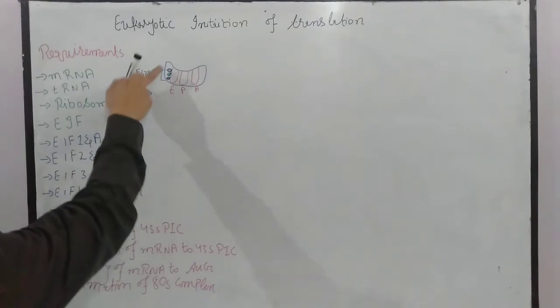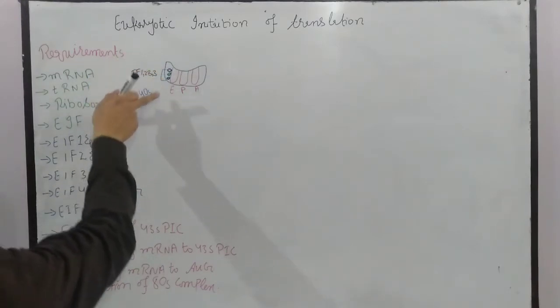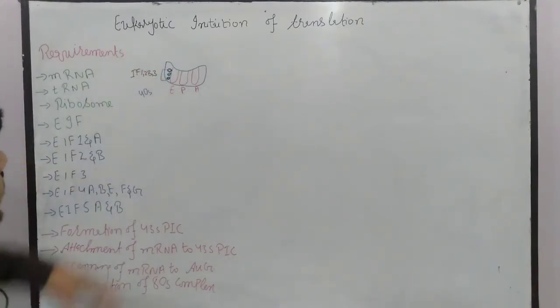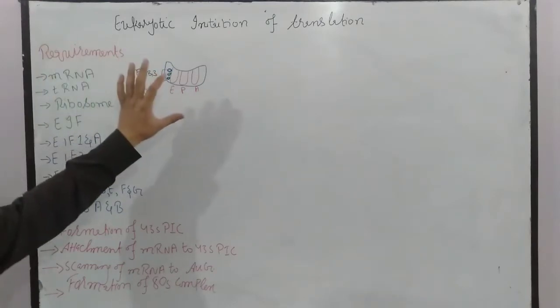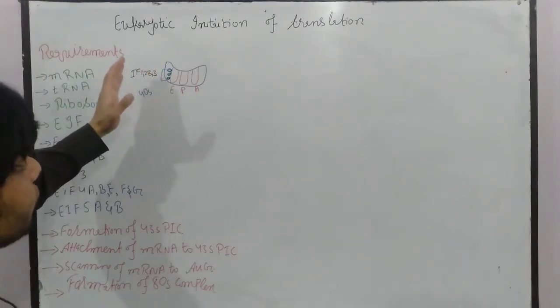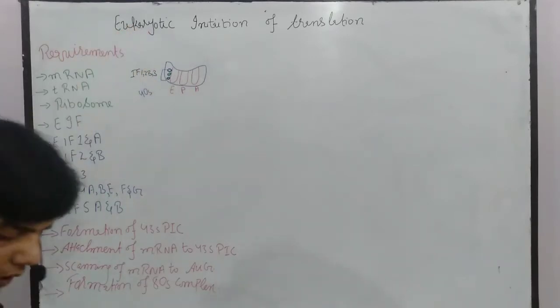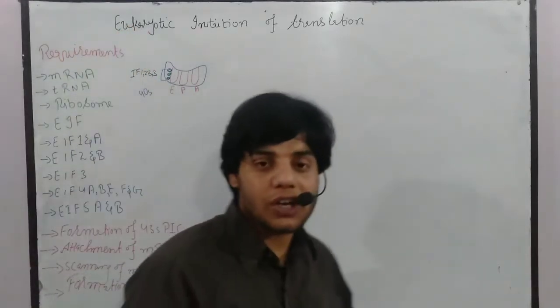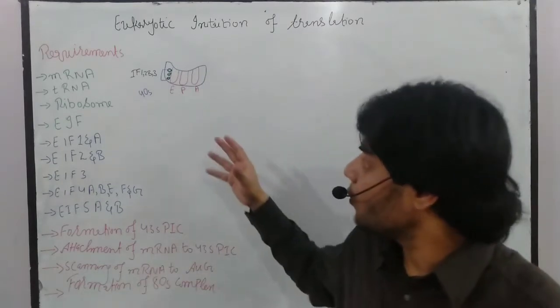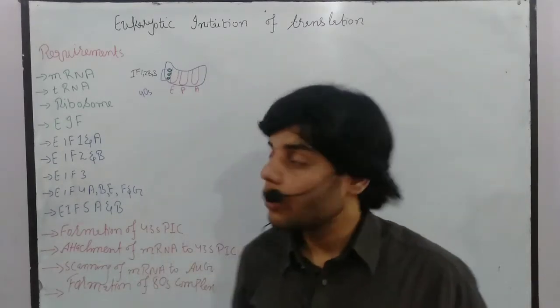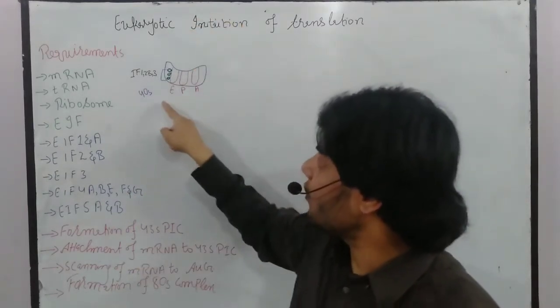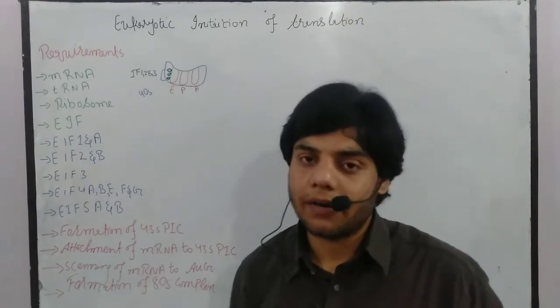So these 3 initiation factors are bound to the E site, but among them IF3 is already bound here, and after that initiation factor 1 and initiation factor 2B will bind to the E site. Why do they bind to the E site? Because it will prevent the large subunit, which we call the 60S subunit, from binding to the 40S subunit. So it will prevent that phenomenon.